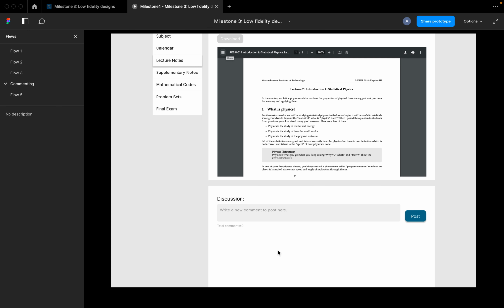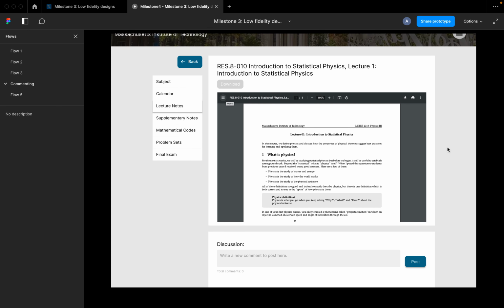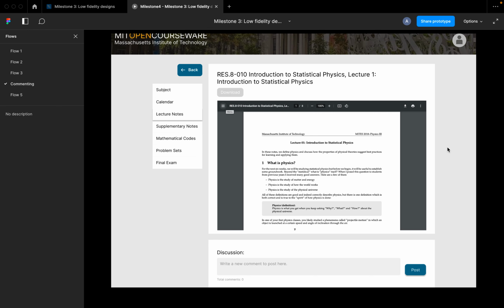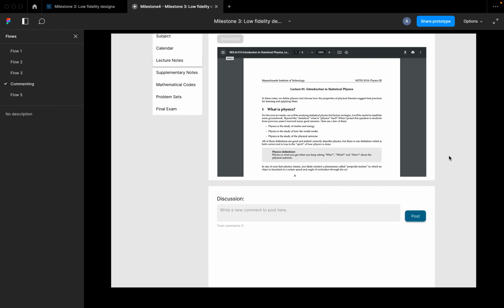So when I, as a student, decide that I did this statistical physics lecture but I have a question, I'm going to go down to this discussion box. You see how it's this darker gray initially, but when I click into it, it goes that lighter gray. Again, it signifies that I'm interacting with it.